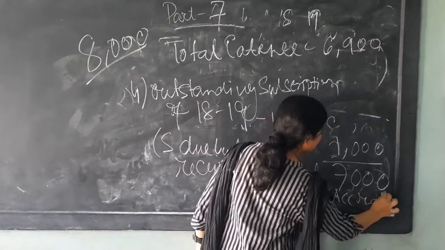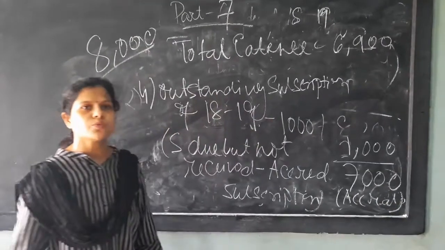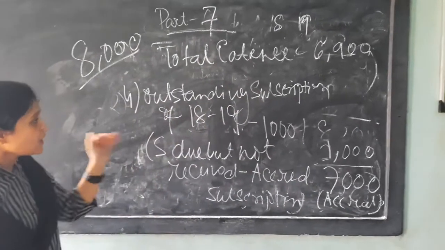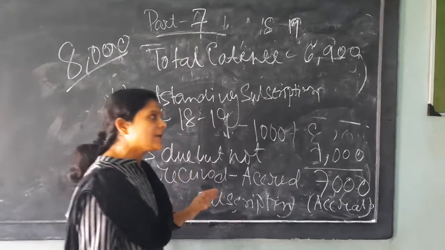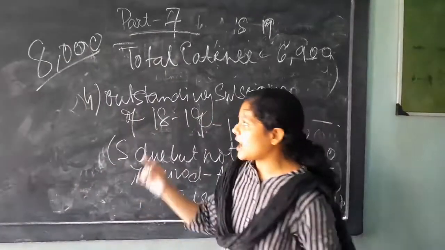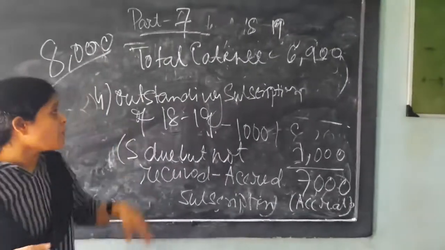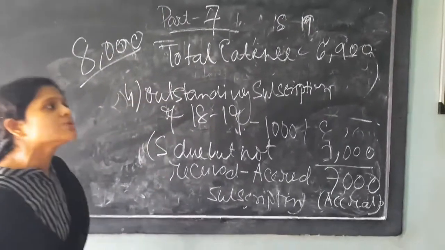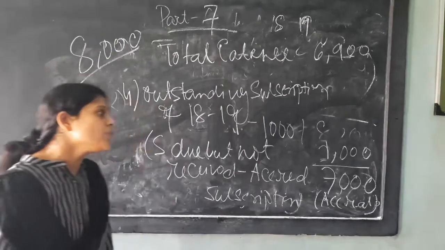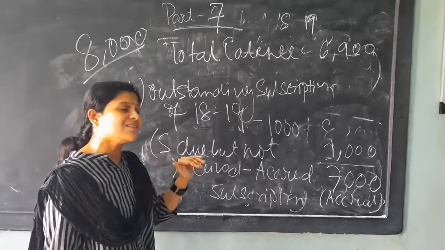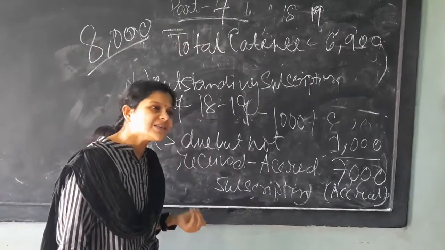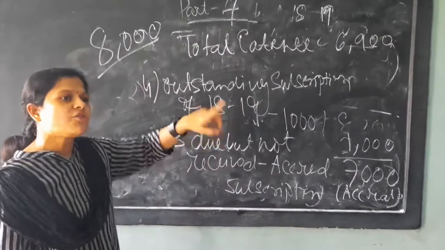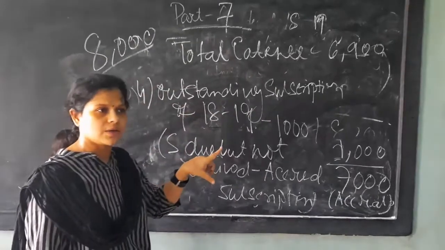Again I am telling, under accrual basis we will see whether the expenditure or income is relating to that particular year or not. Here, if the initial subscription balance was 8,000, from that we have deducted the subscription of the previous year. Previous year subscription received in this year should be deducted from our main balance of 8,000.